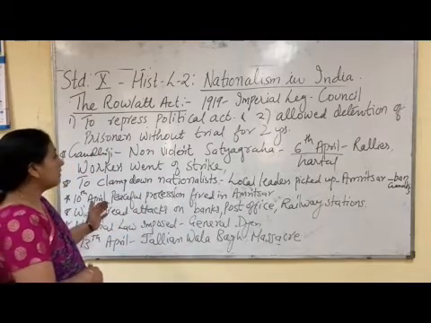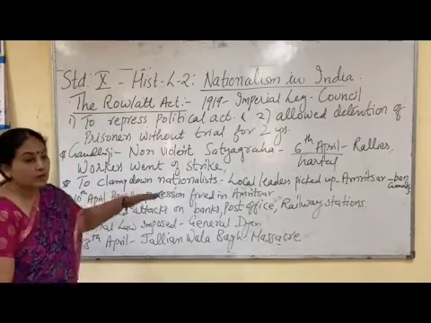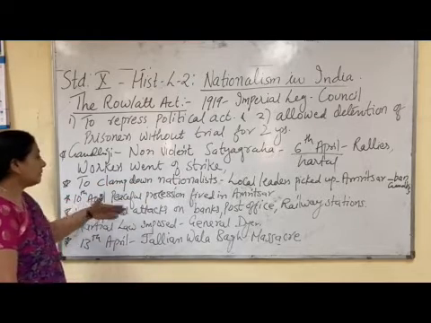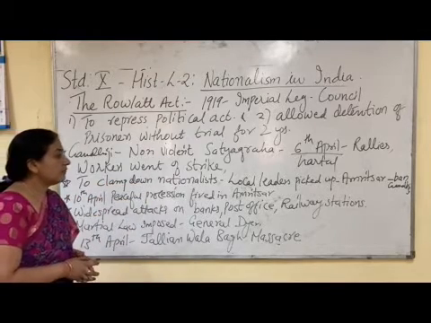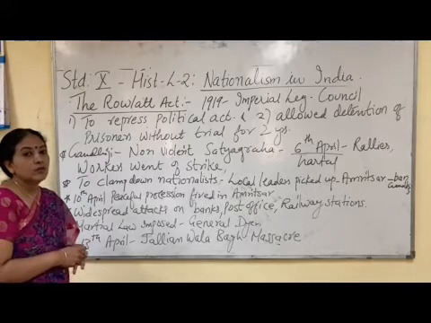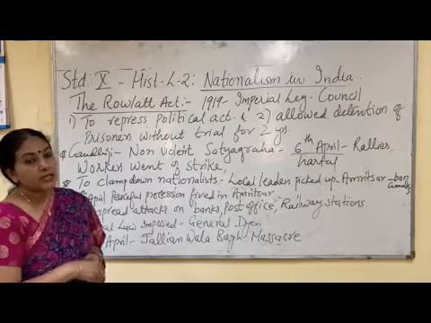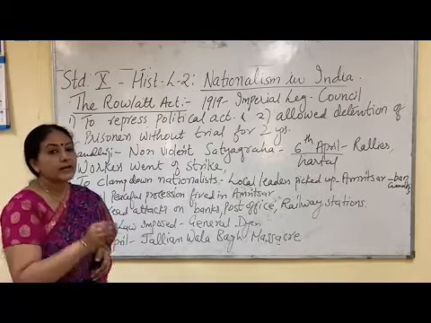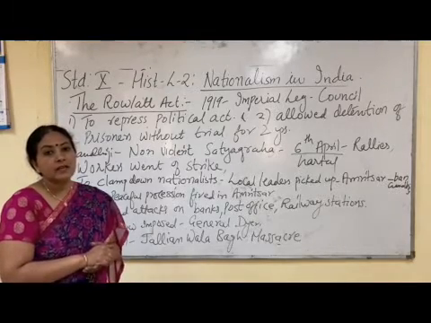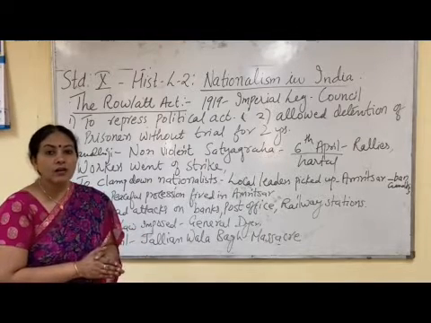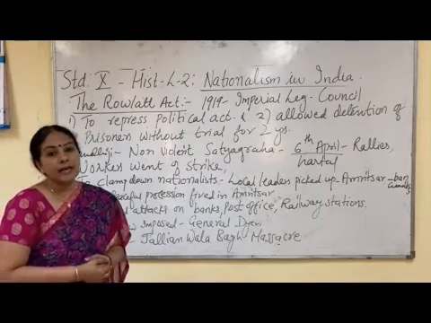Then, not satisfied with only picking up the leaders, on 10th April, a peaceful procession was fired upon in Amritsar. So people in Amritsar were following a peaceful procession, and that peaceful procession was fired upon by the British, which was illegal because the people of Amritsar were not involved in any violent activity.